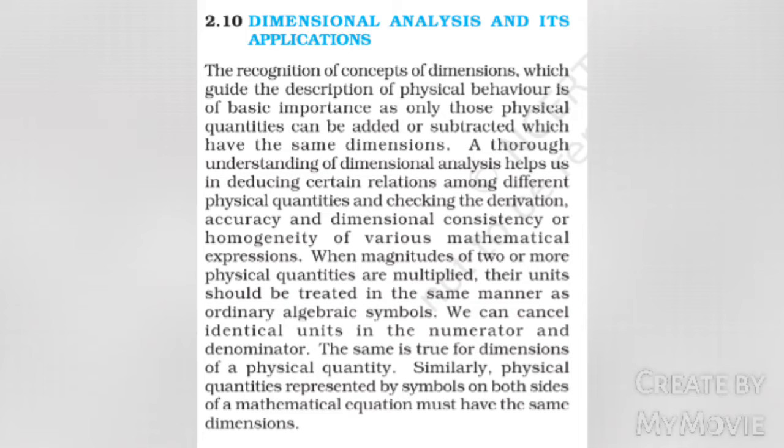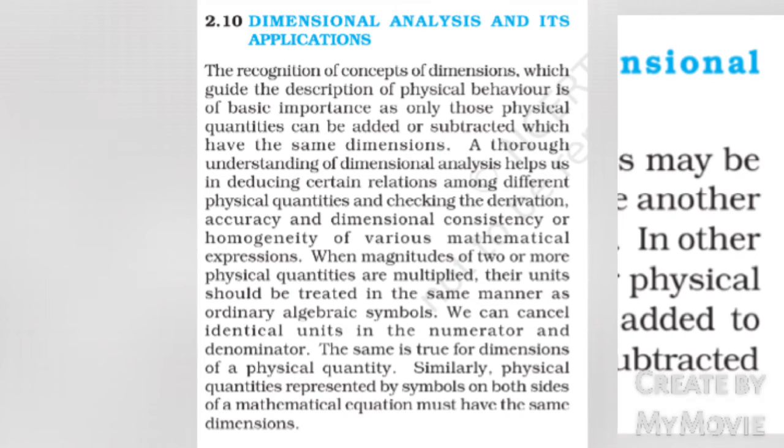Accuracy and dimensional consistency or homogeneity of various mathematical expressions. When magnitudes of two or more physical quantities are multiplied, their units should be treated in the same manner as ordinary algebraic symbols. We can cancel identical units in the numerator and denominator. The same is true for dimensions of a physical quantity. Similarly, physical quantities represented by symbols on both sides of mathematical equations must have the same dimensions.